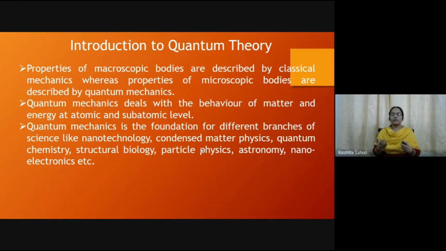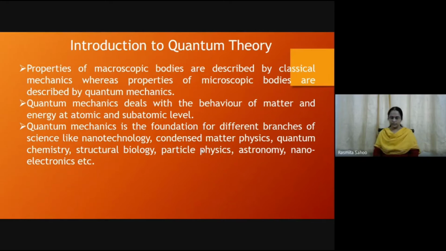And in nanoelectronics, all devices are getting miniaturized, coming down to micro and nano levels. At that time, we cannot use the classical mechanics laws to describe the behaviors, and we need the help of quantum mechanics.